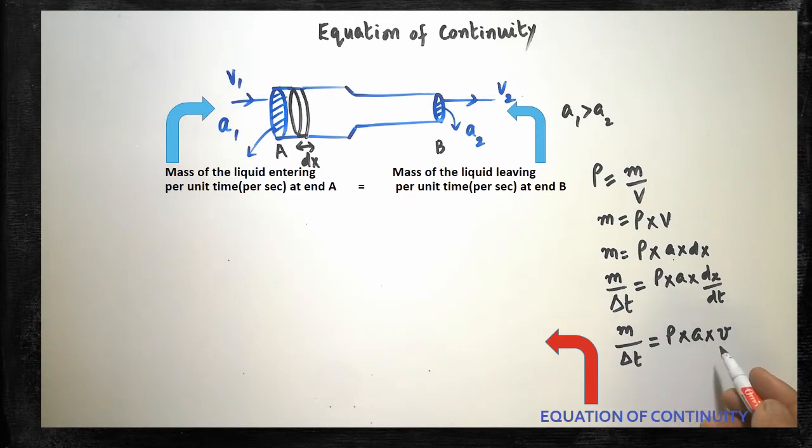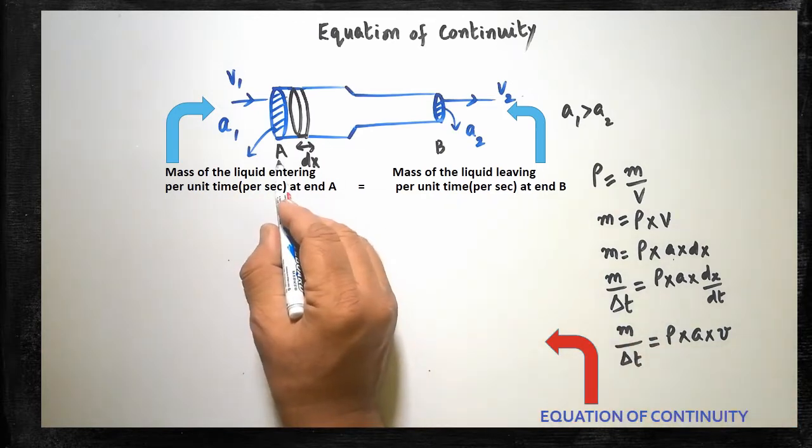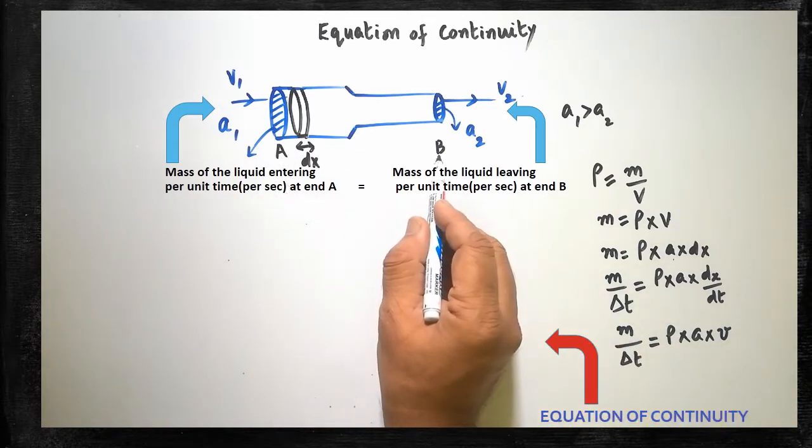Understood? So in this context we have to prove that m by del T at A will be equal to m by del T at B. Are you clear? That is a proof that must be given. This same factor must be written for end A as well as for end B.